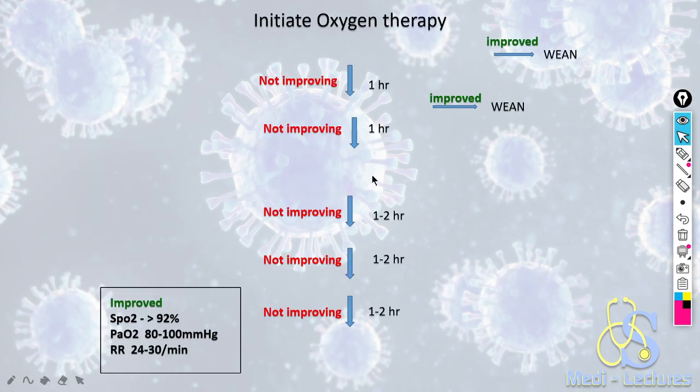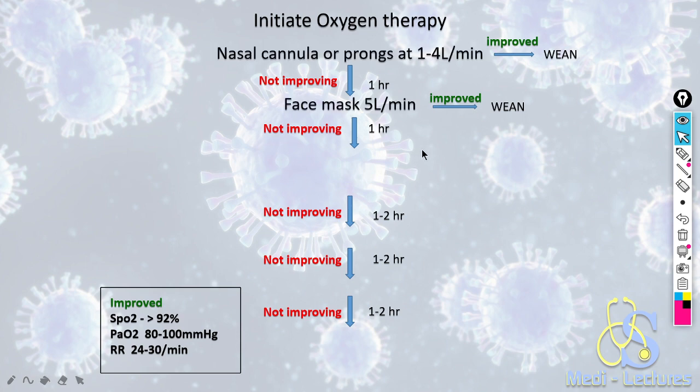Now let's see in brief the protocol of oxygen therapy. First, we will start the patient on nasal cannula or prongs at 1 to 4 liters per minute. If the patient has improved and is maintaining saturation, we will slowly wean off the patient from oxygen. Weaning off means decreasing oxygen slowly after observing for 1 to 2 hours.